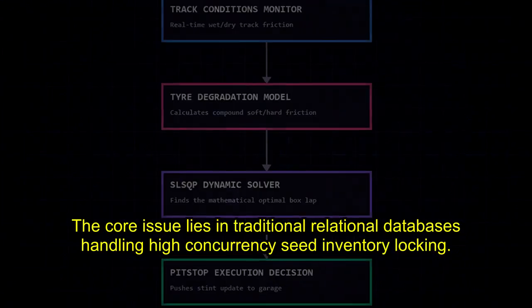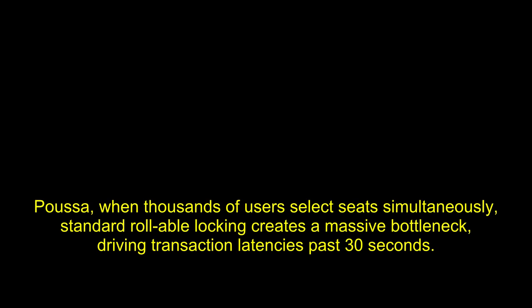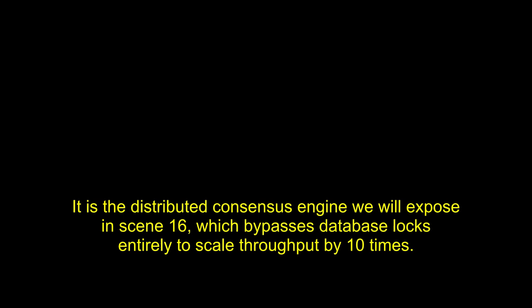The core issue lies in traditional relational databases handling high-concurrency seat inventory locking. When thousands of users select seats simultaneously, standard row-level locking creates a massive bottleneck, driving transaction latencies past 30 seconds. But the real discovery isn't this locking mechanism. It is the distributed consensus engine we will expose in Scene 16, which bypasses database locks entirely to scale throughput by 10 times. Imagine a system under siege during a flash sale.